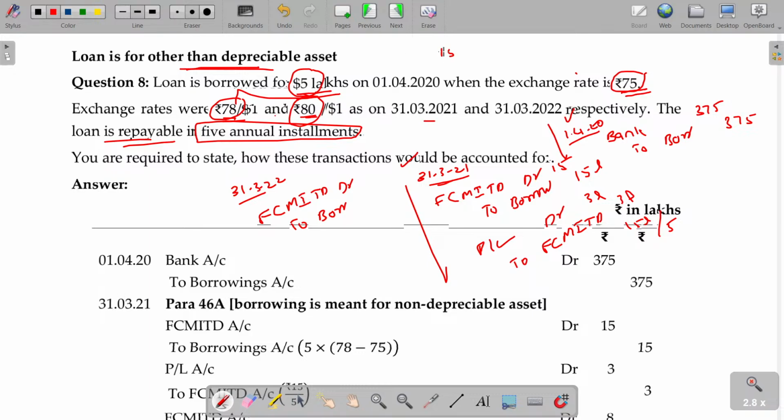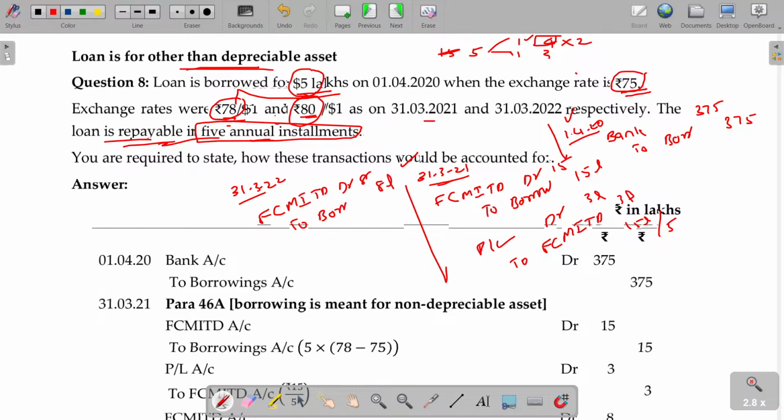this 5 lakhs is repayable in 5 equal installments. Every year you pay 1 lakh. First year you pay 1 lakh, thereafter the balance being 4 lakhs, then another 1 lakh, 3 lakhs. Now you already paid 1 lakh, so the balance is only 4 lakhs. You have to pay 2 rupees excess only for the remaining loan payable. 8 lakhs will be the value.